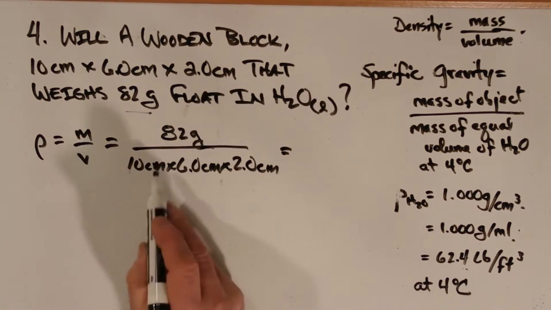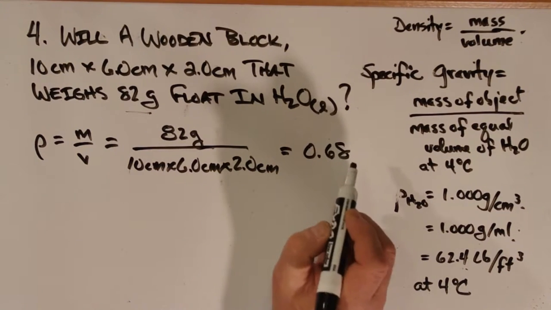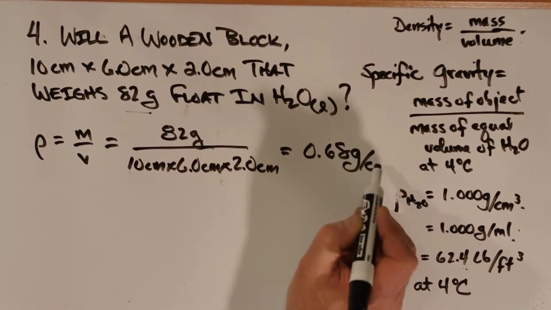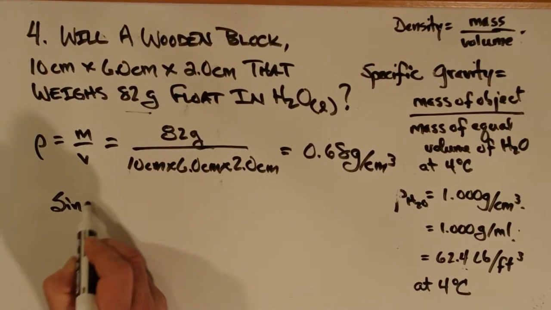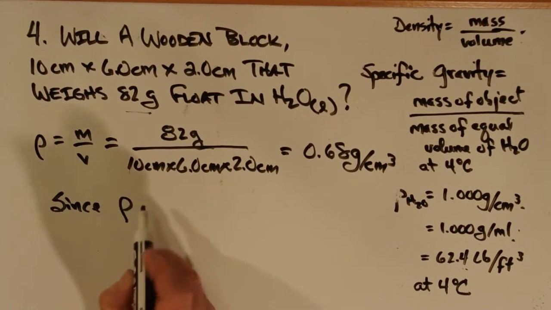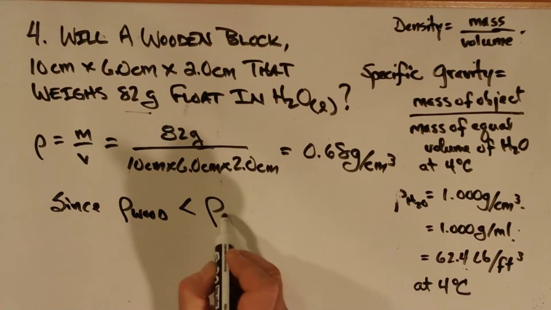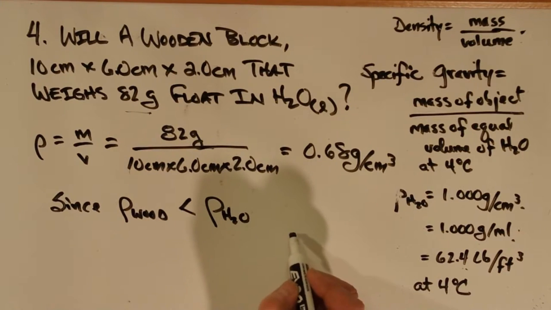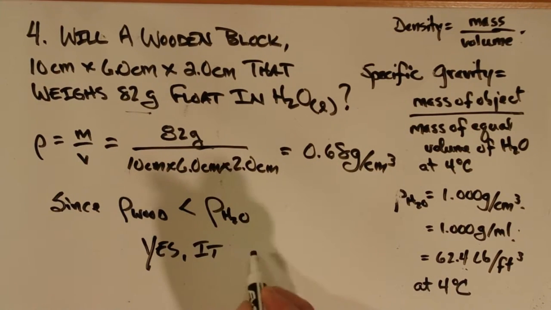And we come up with a value for the density of this wood as 0.68 grams per cubic centimeter. And so, since the density of the wood is less than the density of water, we can say with a high degree of certainty, yes, it will float.